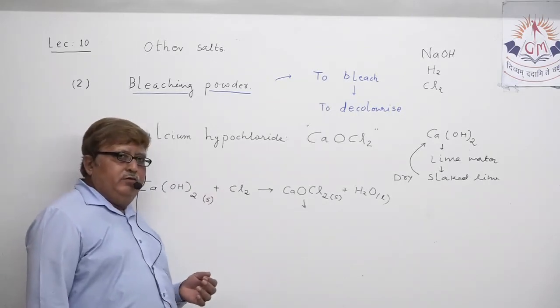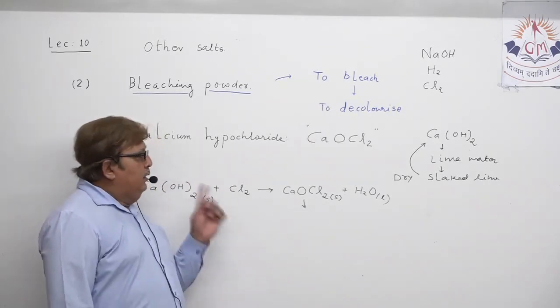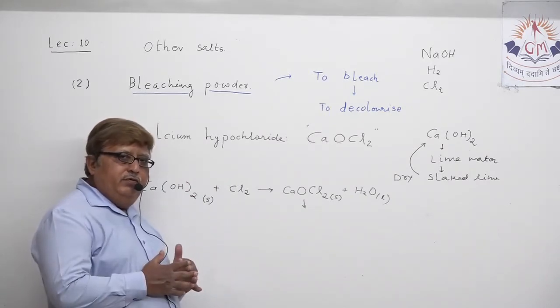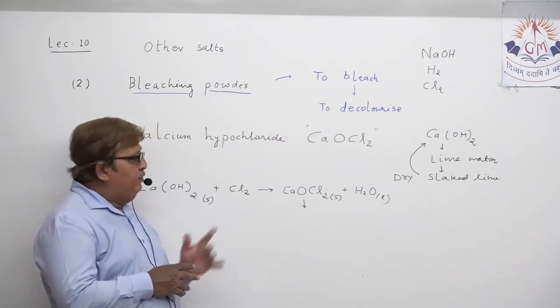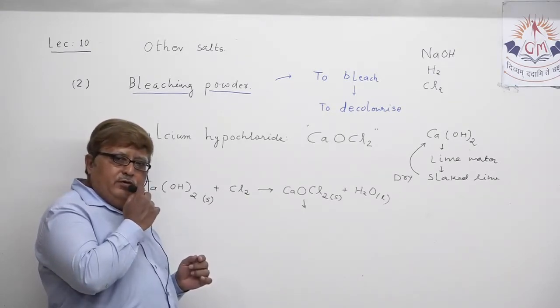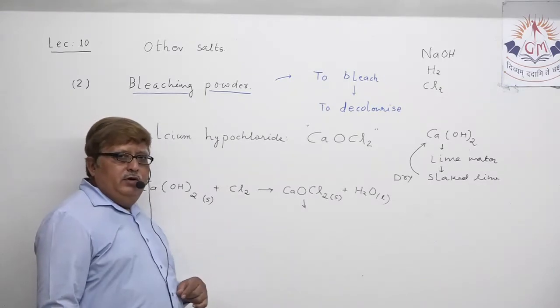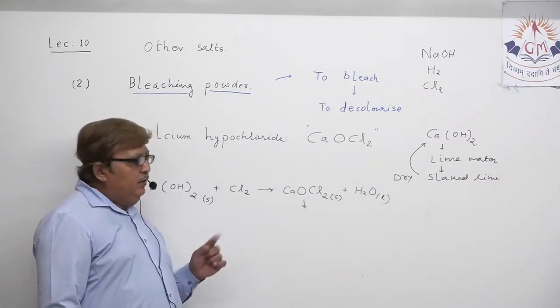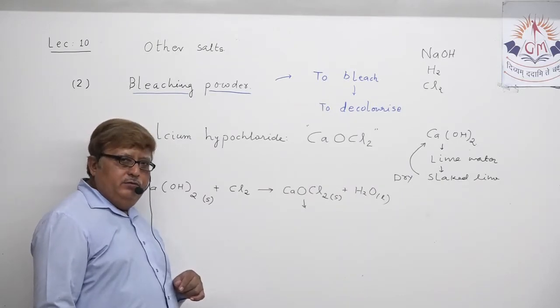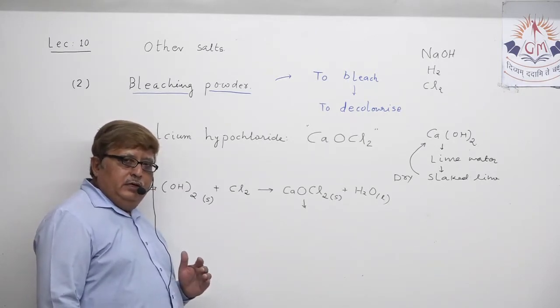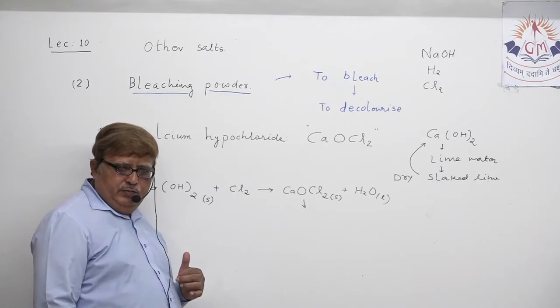As far as the short note is concerned, you have to be very sure about some of the facts which you need to write. First, you should know the correct formula and correct chemical equation. The formula of bleaching powder, known as calcium hypochlorite, is CaOCl2. Which are the raw materials for the production of bleaching powder?